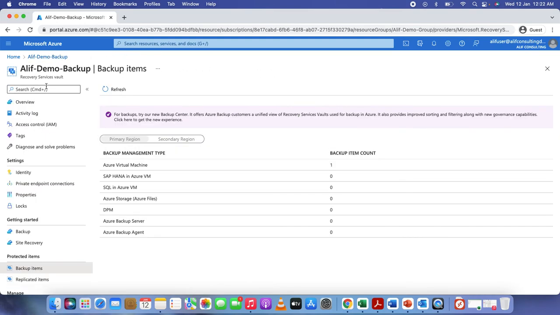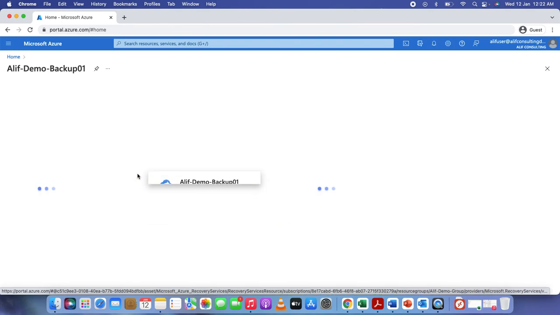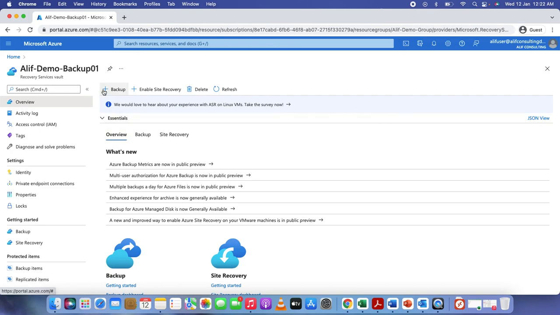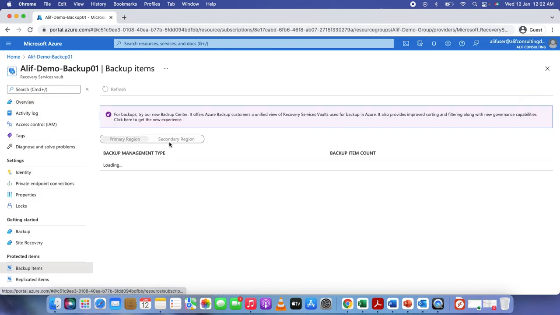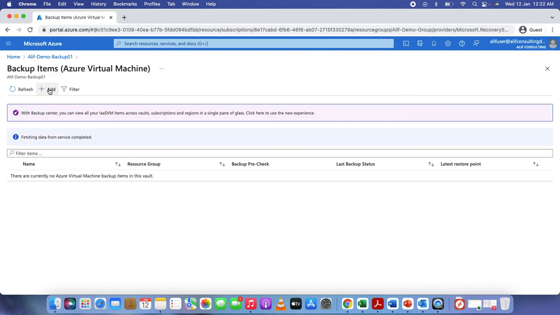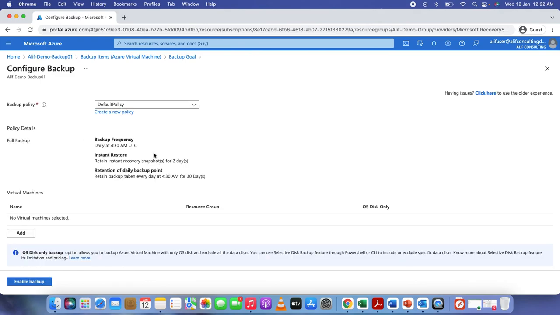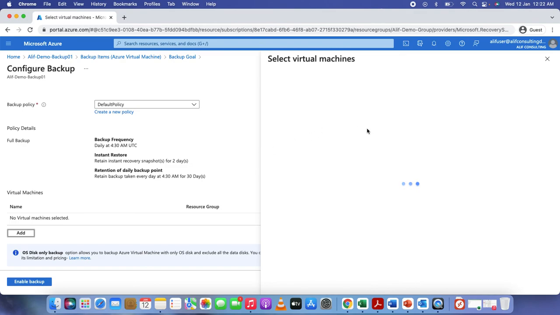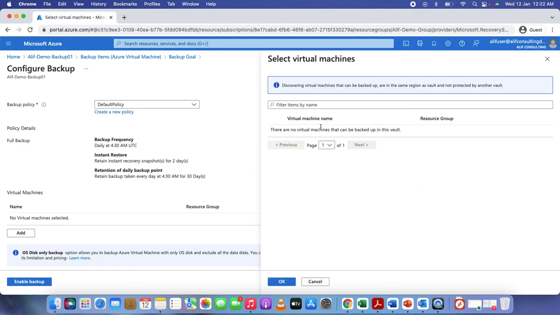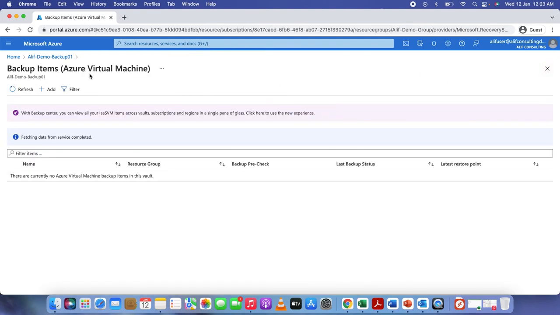Let's go back and let me show you how you can enable the backup for the VM. So let's go back into the backup 01 vault. Go to the backup item and Azure VM. Click on add. Click on backup. Give it time. Click on add. I hope this is okay. So this is still not showing up for certain reasons, but usually it doesn't take this much time to show the VM.